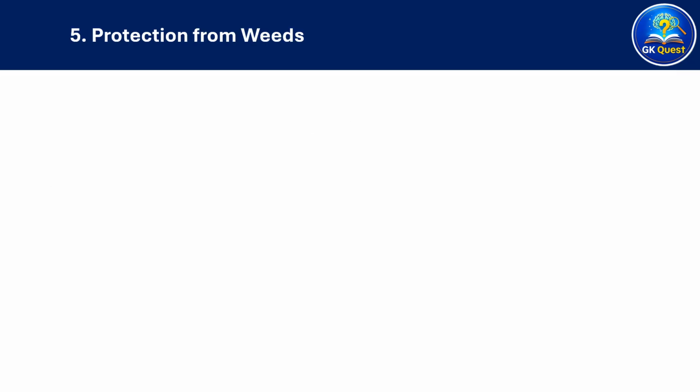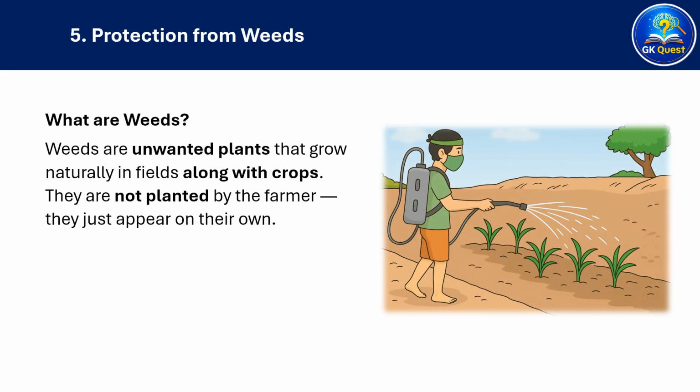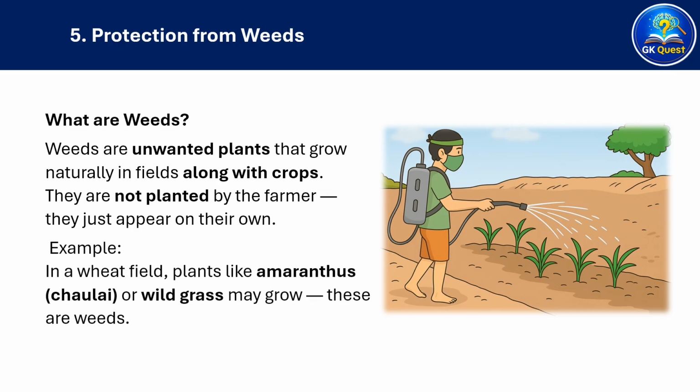Let's study the fifth step, protection from weeds. What are weeds? Weeds are unwanted plants that grow naturally in fields along with crops. They are not planted by the farmer, they just appear on their own. Example, in a wheat field, plants like amaranthus, chalai, or wild grass may grow. These are weeds.